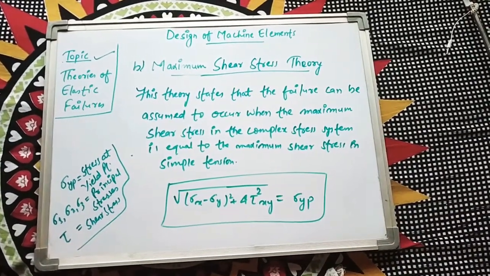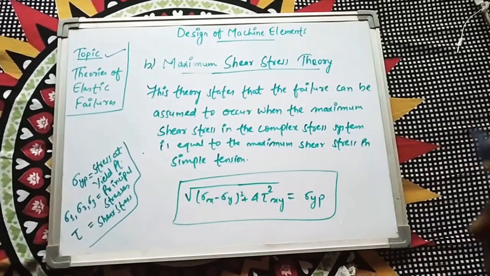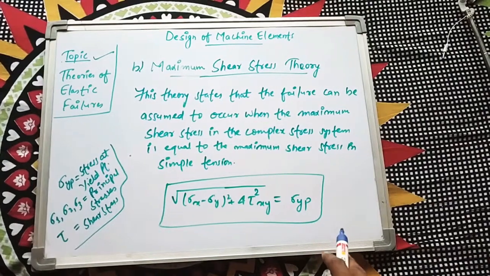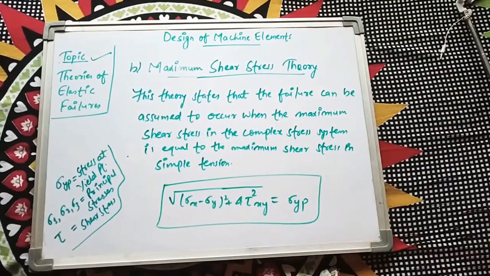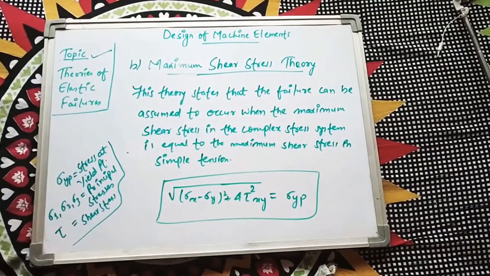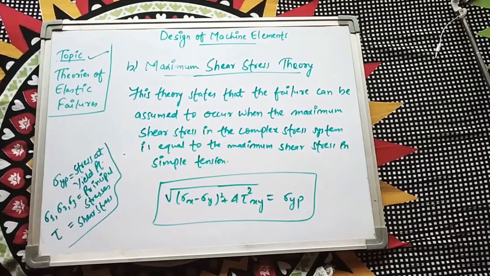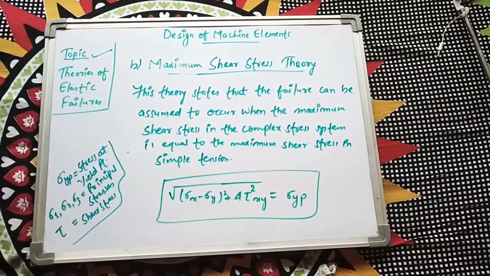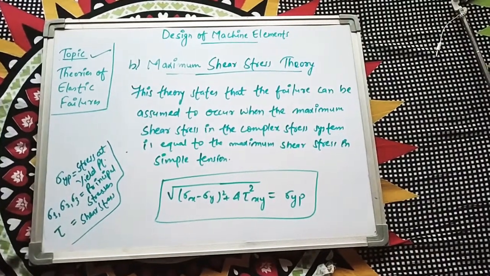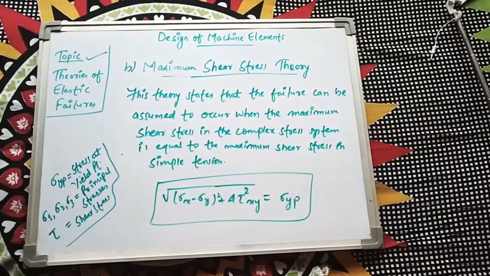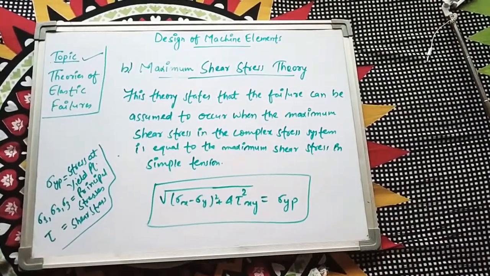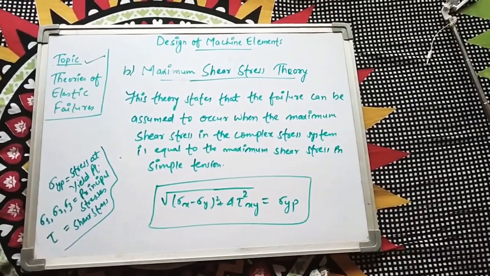According to this theory, the statement is given as the square root of ((sigma x minus sigma y) whole square plus 4 tau square xy) equals sigma yp, where sigma x and sigma y are tensile or principal stresses along the x and y direction, tau is shear stress, and sigma yp is stress at yield point. So I hope you understand. Write it down and we will get to the next one.